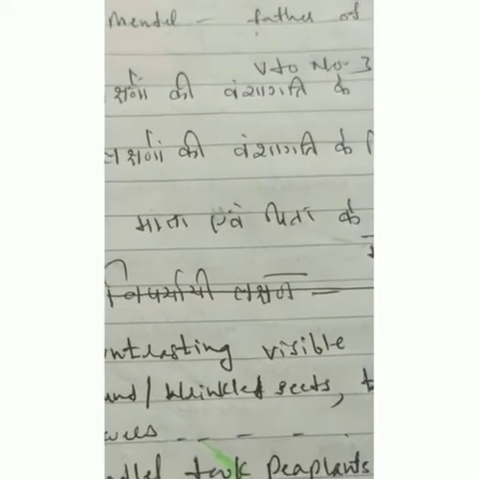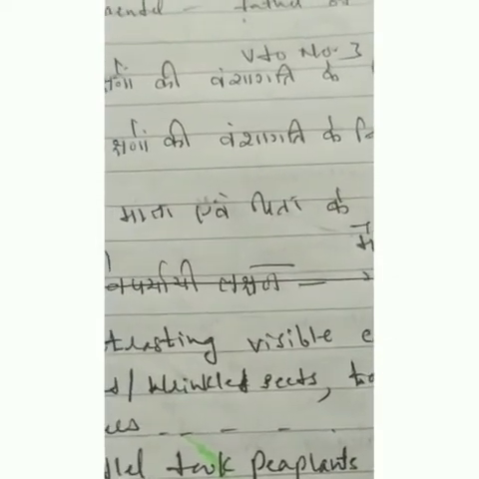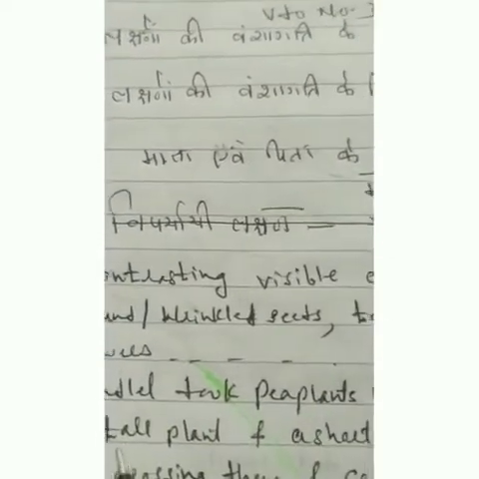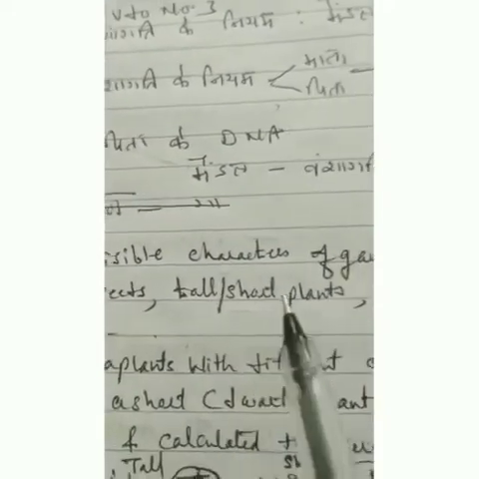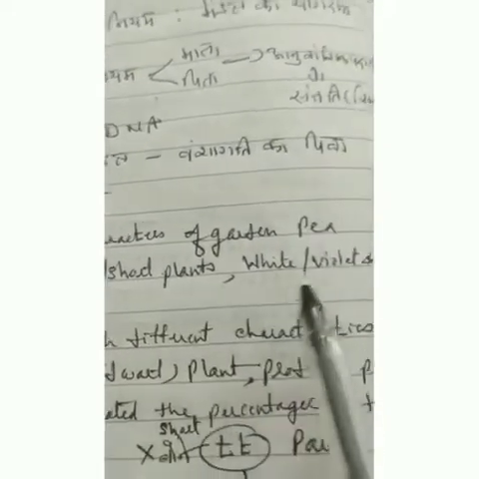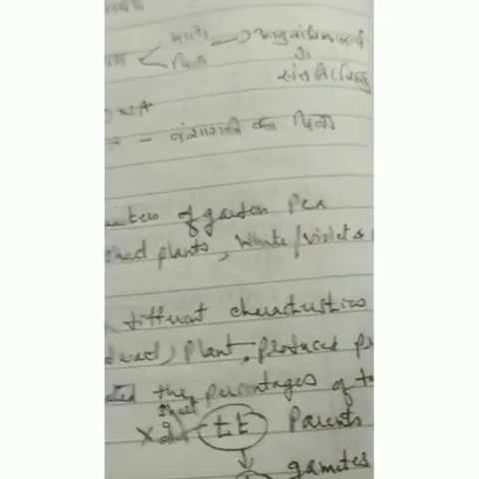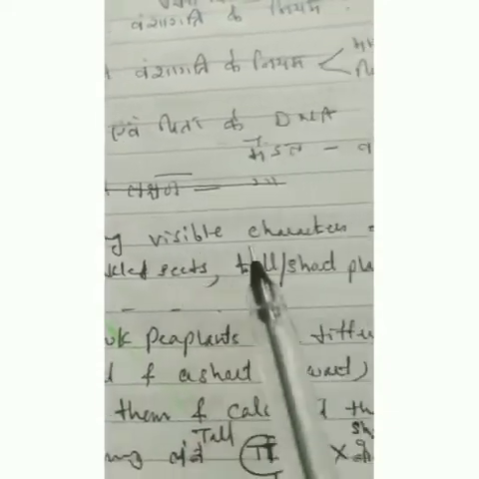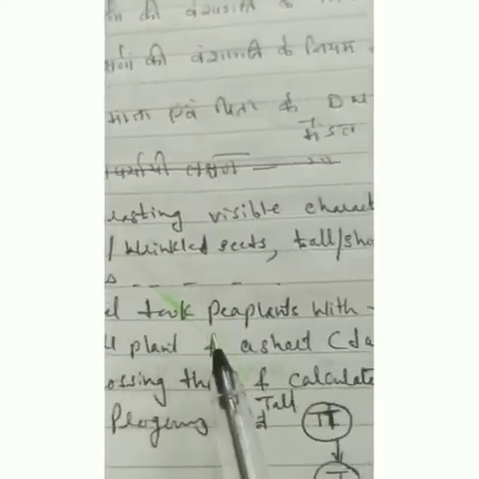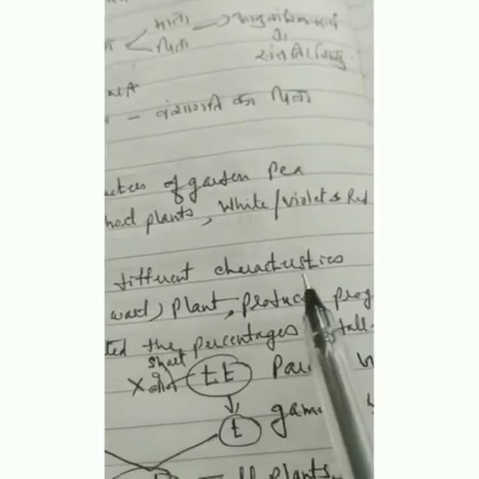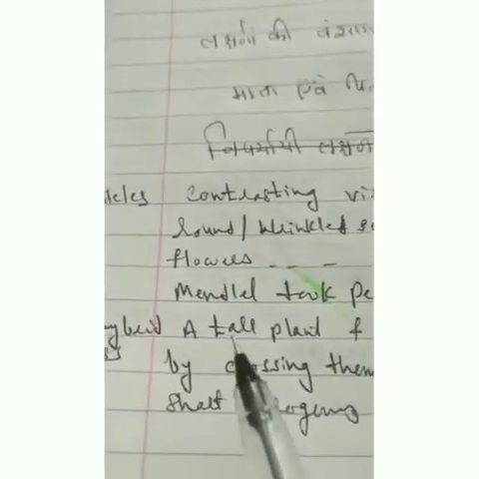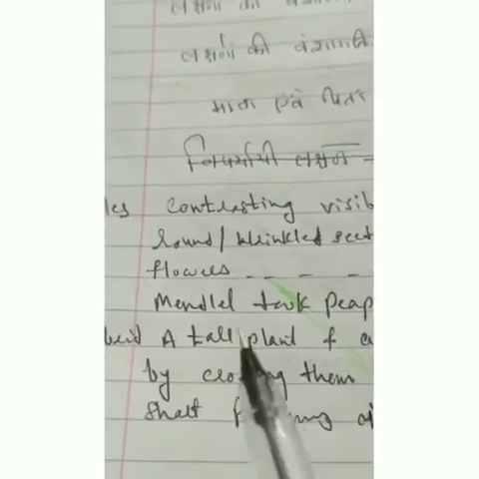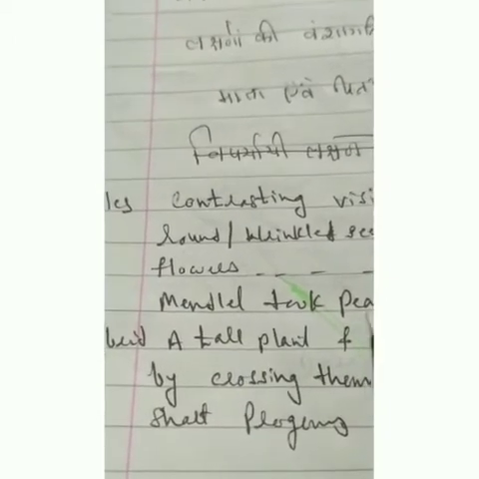Mendel used a number of contrasting visible characters of the garden pea, such as round and wrinkled seeds, tall and short plants, and white, violet or red colored flowers. A pair of contrasting visible characters is known as alleles. Mendel took pea plants with a pair of contrasting features and performed a cross. This is known as the monohybrid cross.